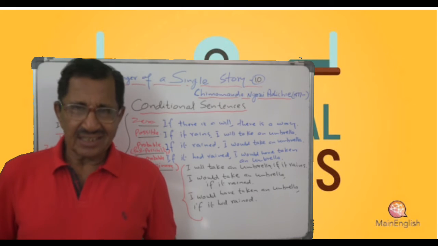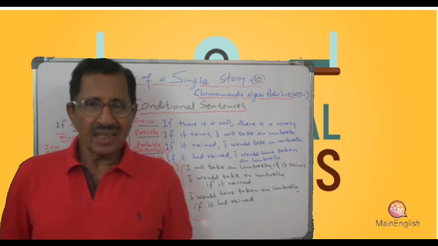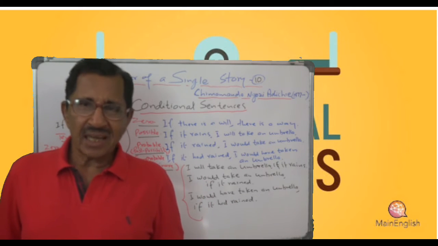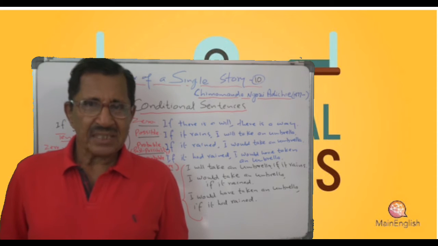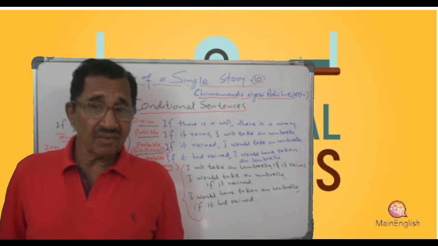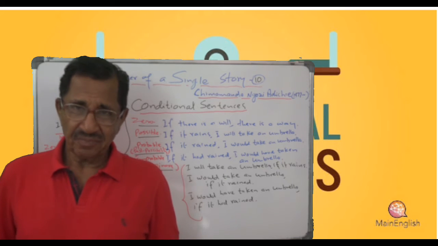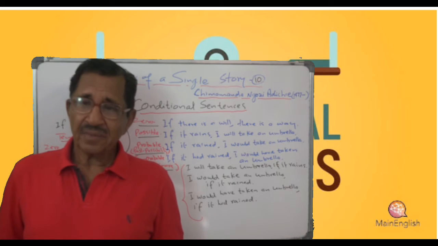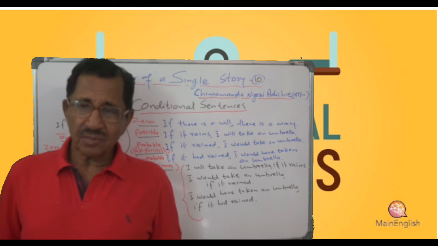In both the sentences, that is the if clause and also the main clause, you will have the same tense, present simple. As you can see, if there is a will, there is a way. So, if clause, present simple, and main clause also present simple.